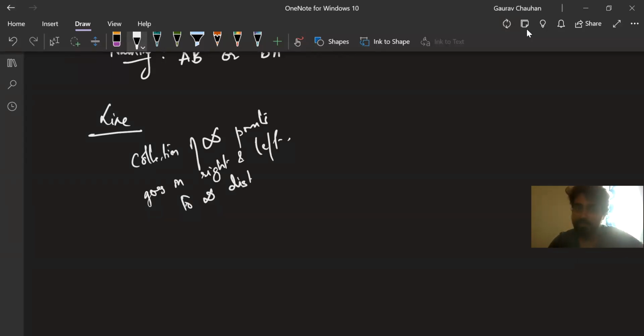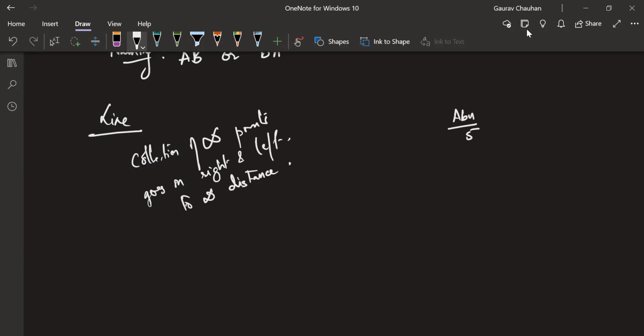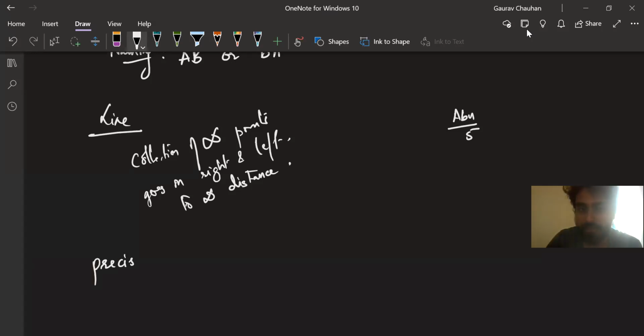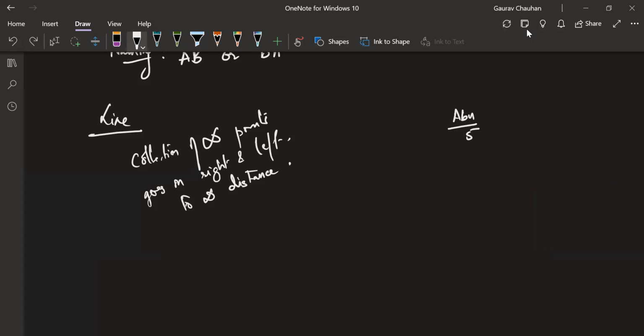I can see from this definition that Abu, the concept is very clear in your head. That's one thing I'm learning from this. So for that, I'm giving you 5 points. But the concept has not been communicated very precisely. Precisely means exactly. It has not been communicated exactly. And I'll tell you why, Abu.